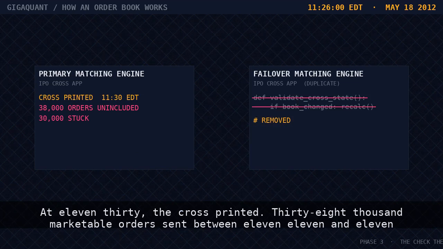38,000 marketable orders sent between 11:11 and 11:30 were not included in it. 30,000 of those sat stuck with no acknowledgement and no confirmation for over 2 hours. Confirmations reached member firms at 1:50 p.m.